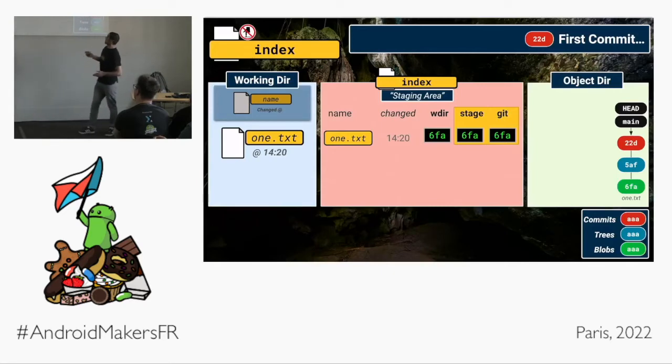I'd like to explain these 3 columns before we go in. First, on the left, we have our working directory. This is our file and folder where we're doing our work on our code or files or whatever it is. In our case, we just have one file, 1.txt, to keep it simple. In the middle is the really important bit. This is a visual representation of the index file. It is not accurate, it's a visual representation. And inside that, you have this little yellow box that is sort of the information that's stored in the index file.